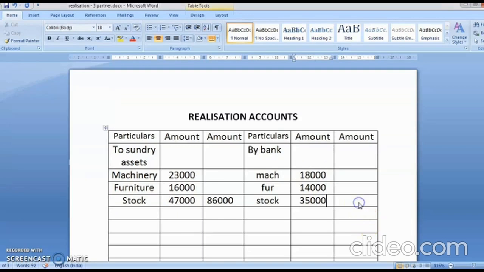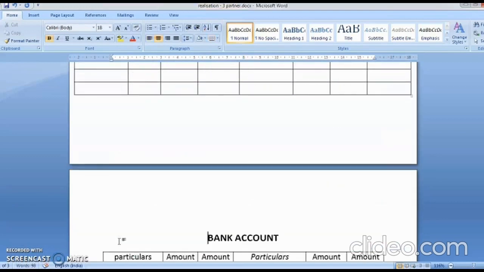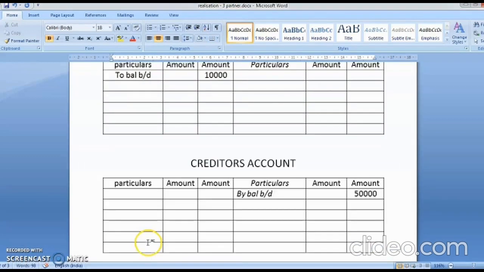So this will come as 67,000. Okay, then you had the realization expenses. Expenses always come on the debit side, so you'll write to bank account. Realization expenses amounted to rupees 2,000. As I told you, you can write in the bracket realization expenses. Now both these entries will come in the cash bank account.